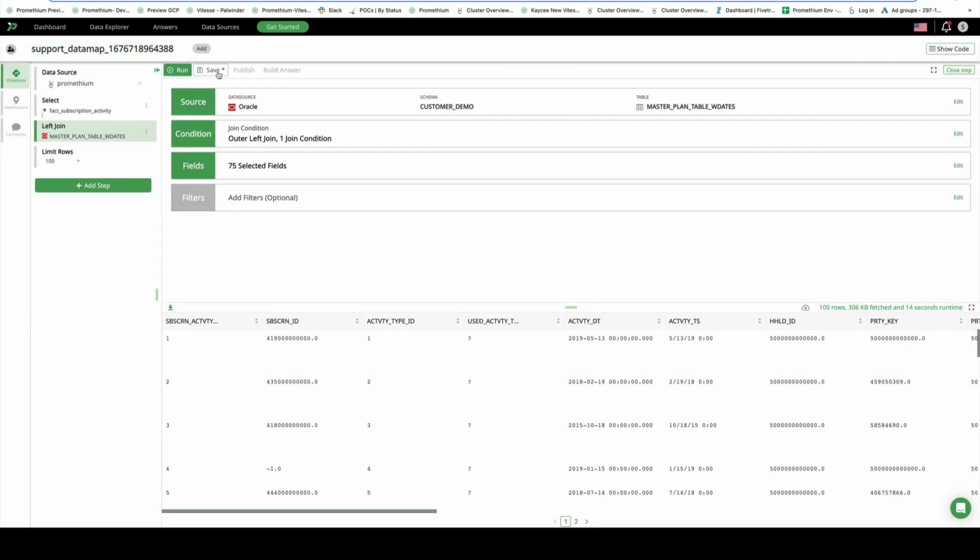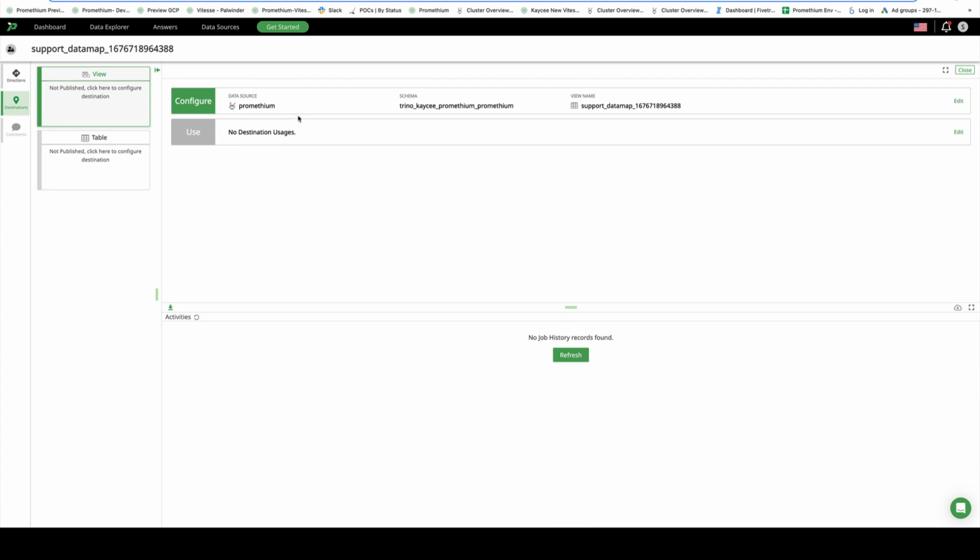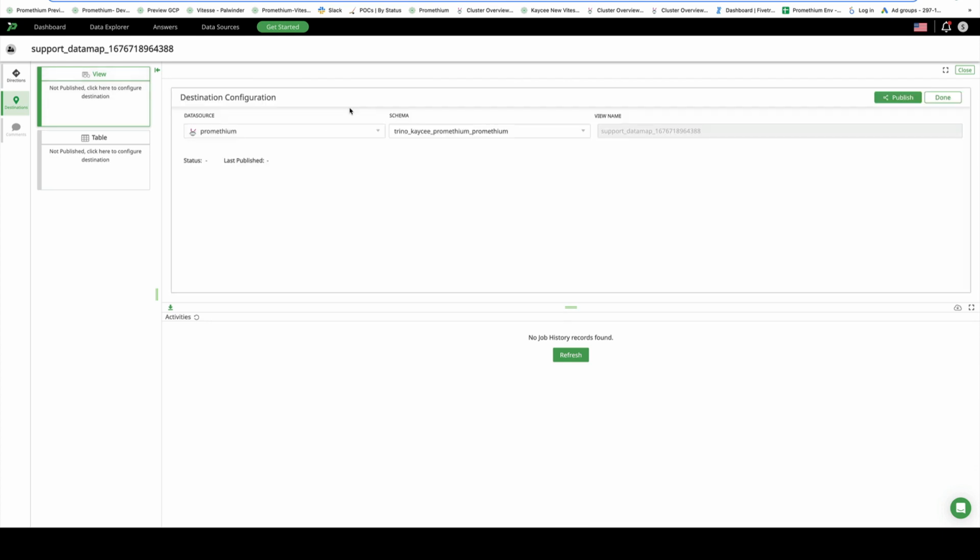From here, you can save this, and you can publish it so that you can visualize it later in a third-party BI tool. This is what it allows you to do. Or you can publish it as a materialized view.